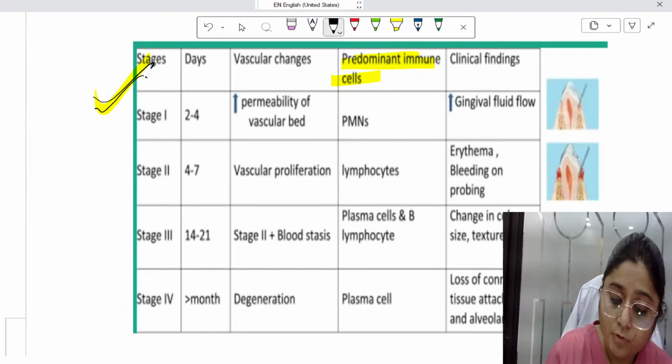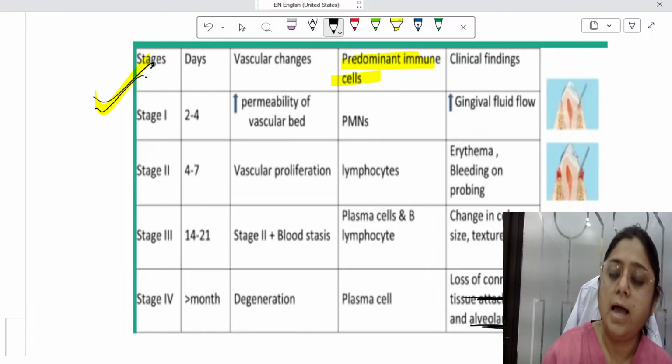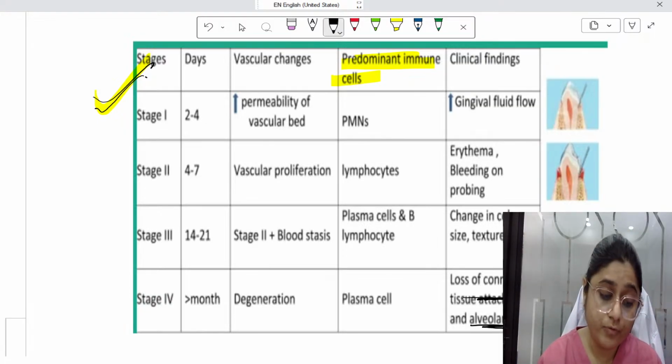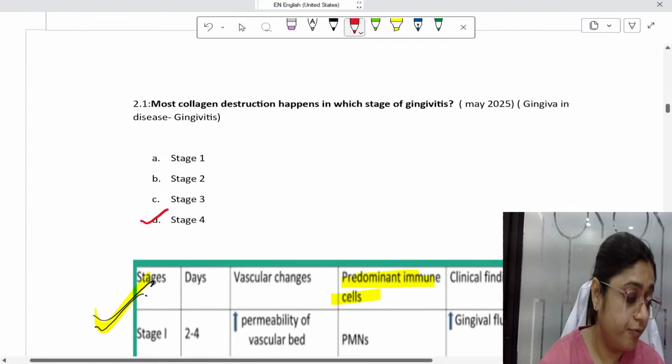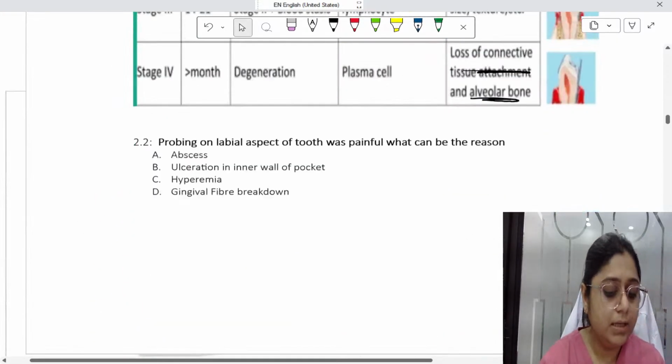In stage 4, the loss of connective tissue, attachment and alveolar bone occurs, which is the advanced disease. So the answer to this question is stage 4. Okay. Now the next question.